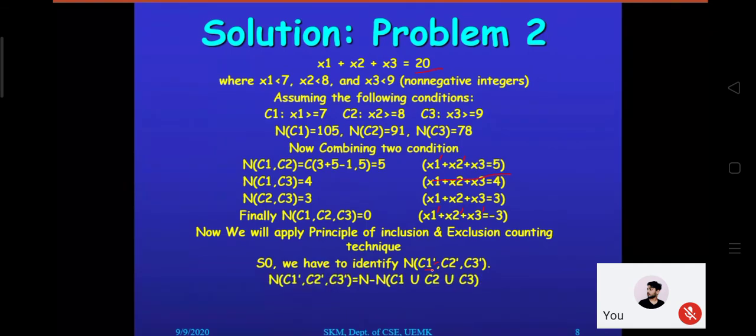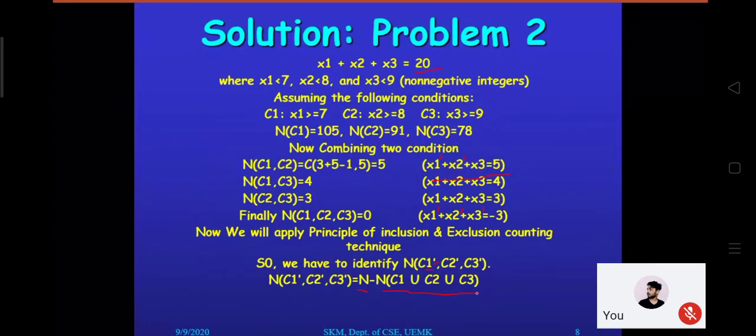Yes, if it is possible to identify, then total count n, which we have already done, that is 231, the way we solved the first problem, and from there we will subtract. So the value of n of C1 union C2 union C3 equals nothing but n minus the complemented version.